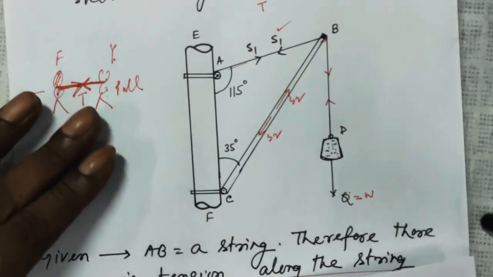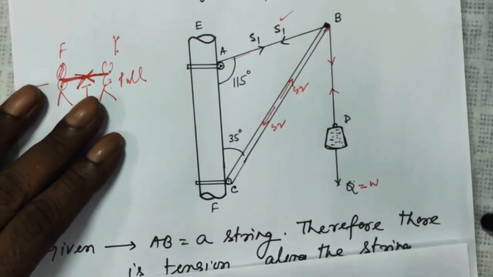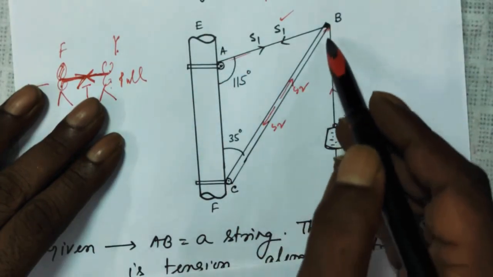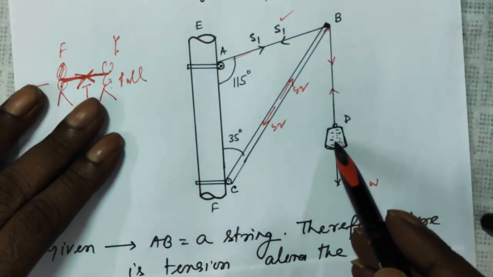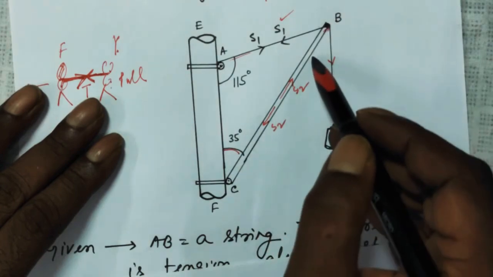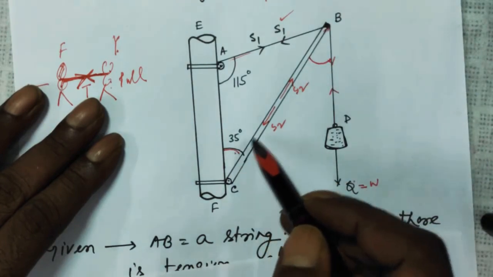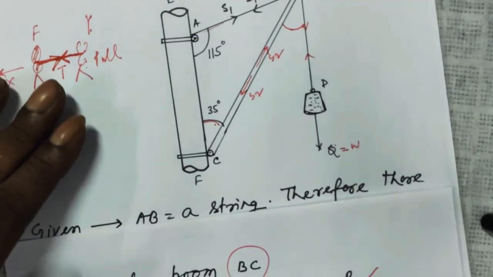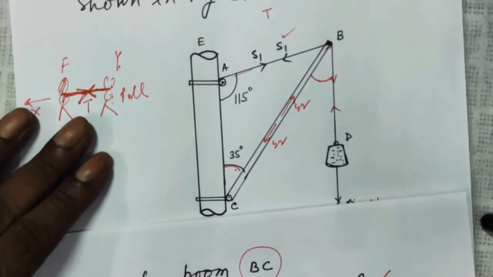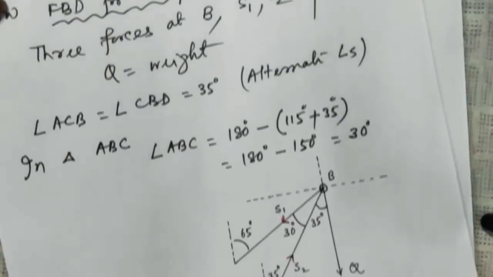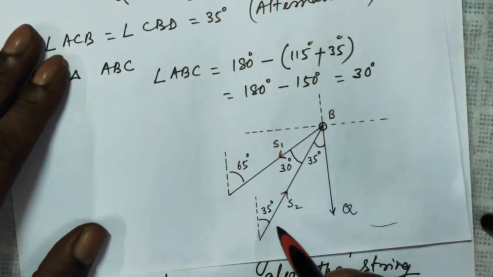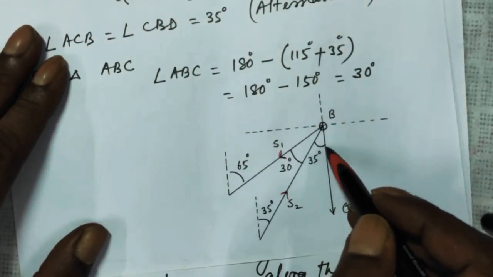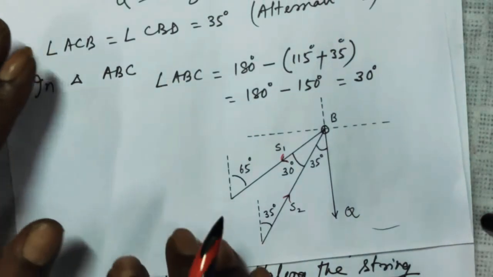Now if you look here, this is vertically down, this is vertically down. So this angle is alternate to this angle. So therefore, if this is 35, this is also 35. This is also 35 degrees. So that is what I have explained here. This is 35, therefore this is also 35.